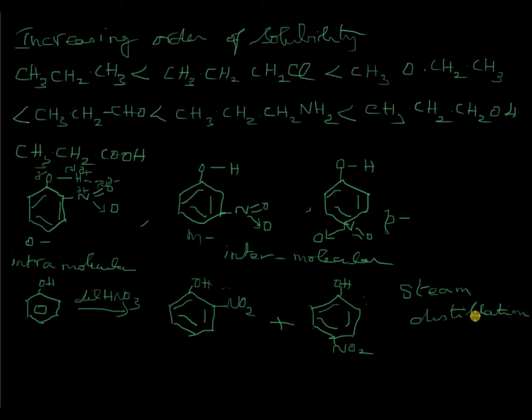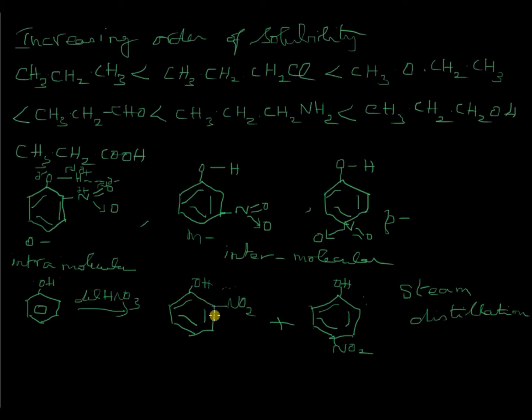Steam distillation is a process of passing steam through a liquid when the boiling point of a liquid is low enough that it can be boiled by just passing steam through that. The liquid will vaporize and pass along with the steam through a condenser to be collected, but it should be insoluble in water, so you can separate the two liquids by separating funnel. That is steam distillation. And when we pass steam through a mixture of these two which are formed, these two are otherwise very similar, so you cannot find methods of separating them.